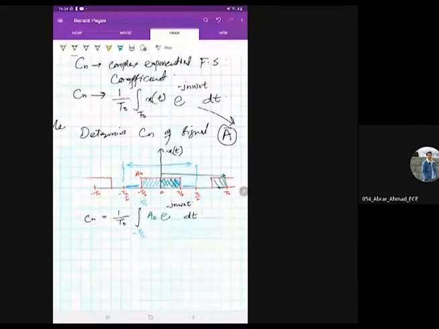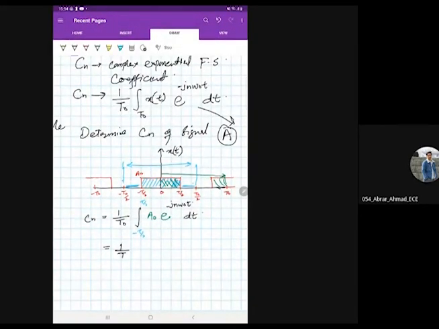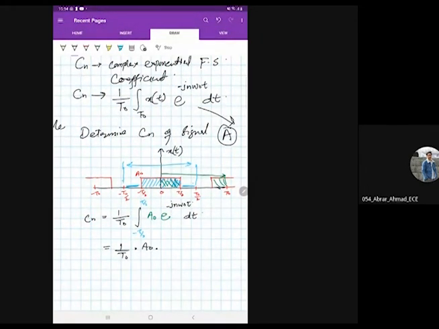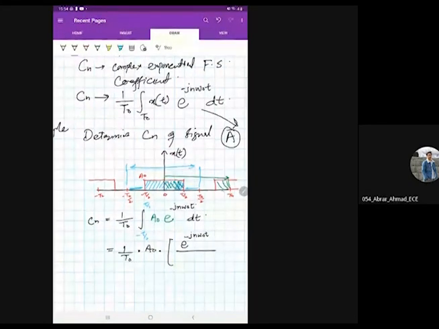If you integrate it, 1 by T naught times A naught comes outside because that is a constant now. Then inside you have the integration of e raised power ax, which is e raised power ax divided by the coefficient a.